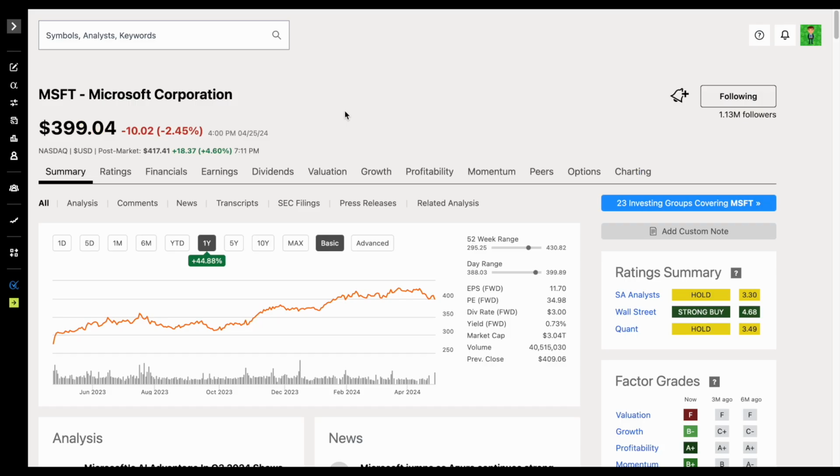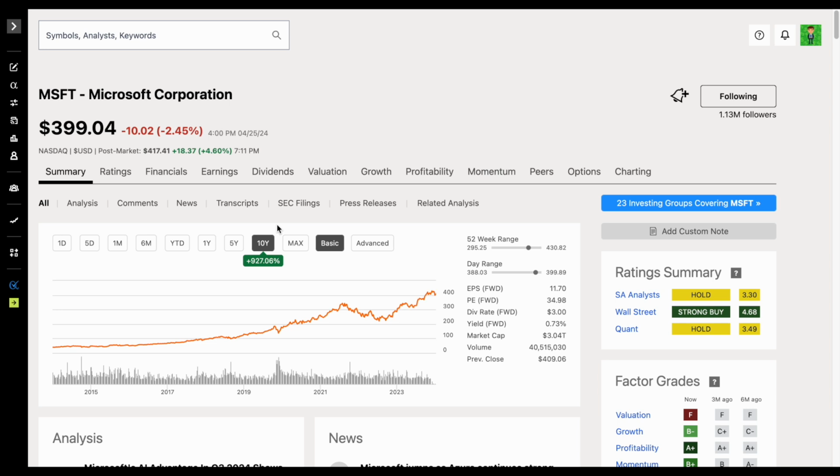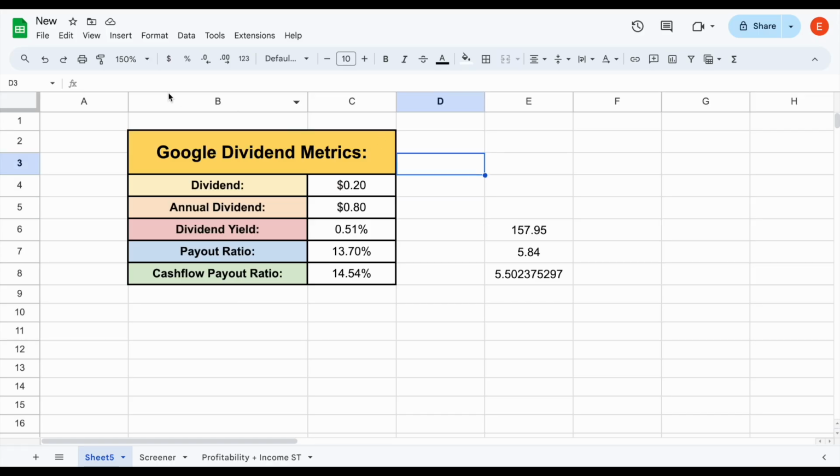One of my favorite stocks, Microsoft, has now been paying dividend payments for over 10 years, and the stock has performed absolutely phenomenally since then. So it's important to keep in mind that these tech companies that are announcing dividend payments, it's not a sign that their high growth days are behind them, it's just a sign they have more cash than they know what to do with. So in my opinion, I'm a huge fan of the news from Google. I think a small dividend payment can make sense for this company.